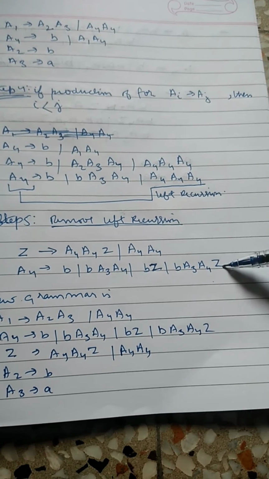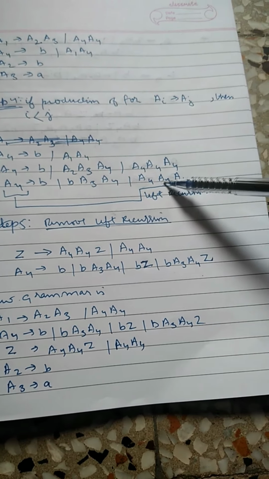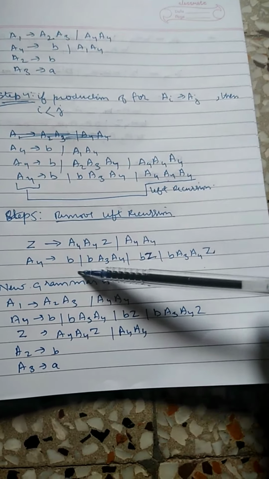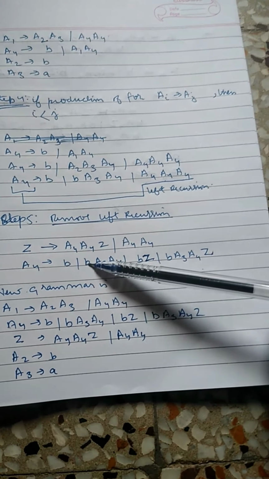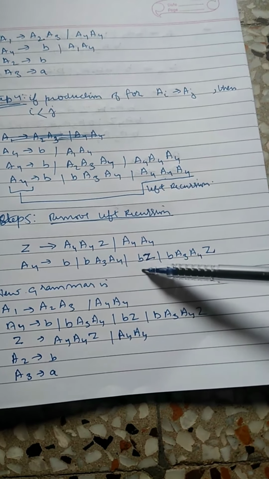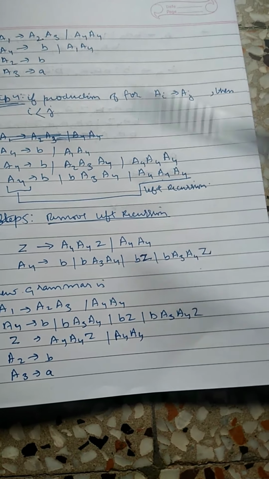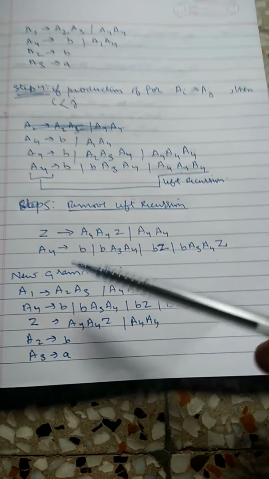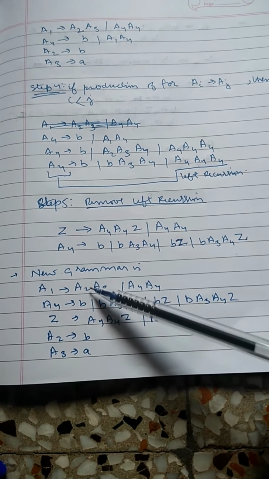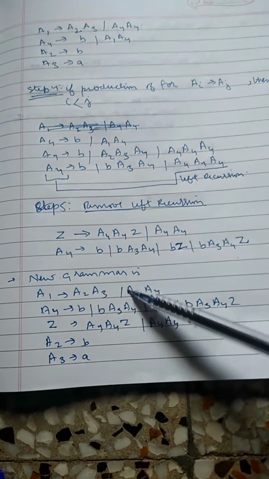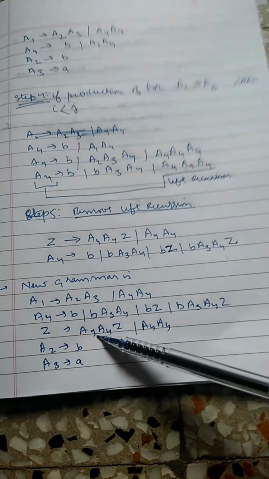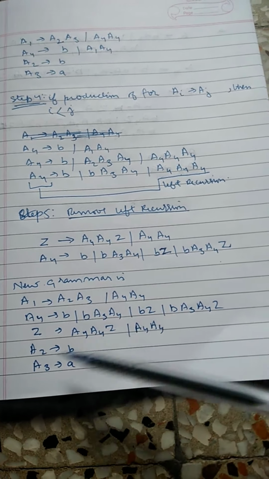So left recursion is removed, and you can see that the starting symbol of A4's productions is a terminal, so A4 is in the proper form. The new grammar becomes: A1 gives A2 A3 A4, A4 gives these productions, Z gives A4 A4 Z or A4 A4, A2 gives b, A3 gives a. So this is the new grammar.